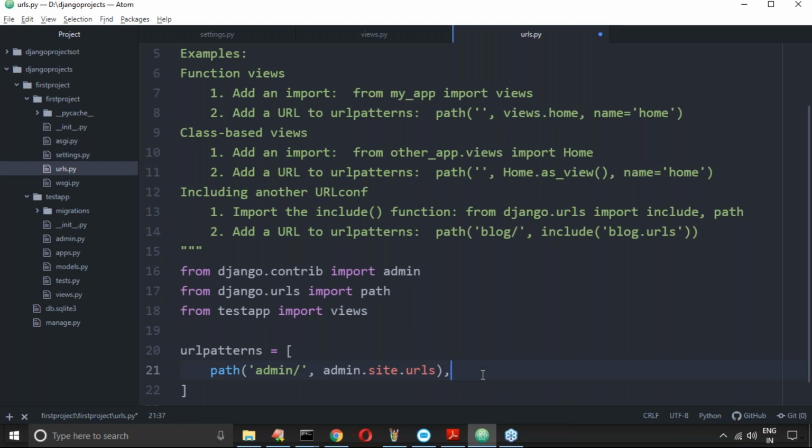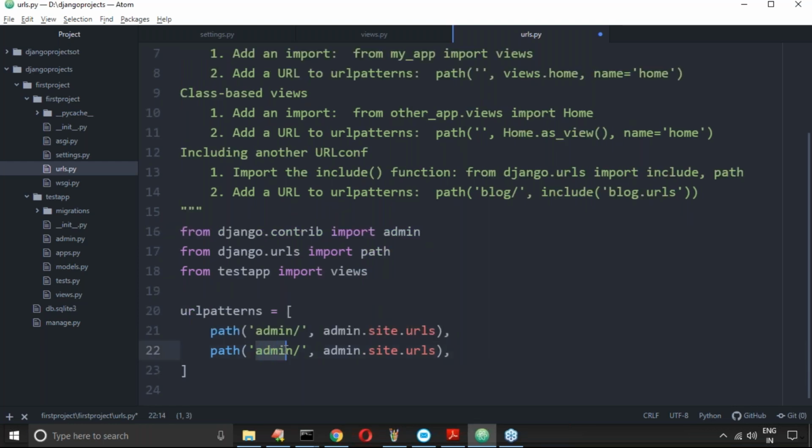Now I take path. Which path do you want to take? hello. This is the URL pattern. This hello is mapped with which function? What is our function name? display.